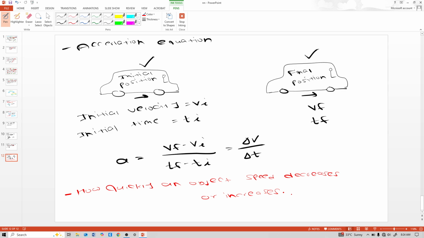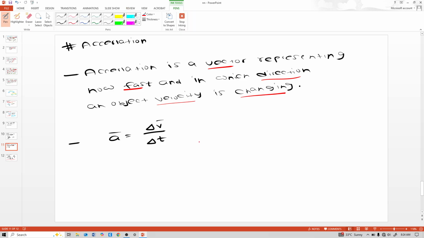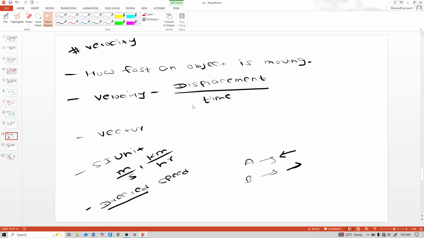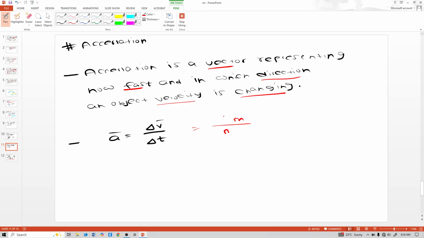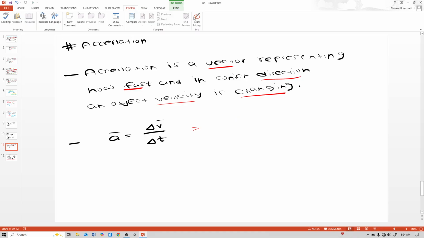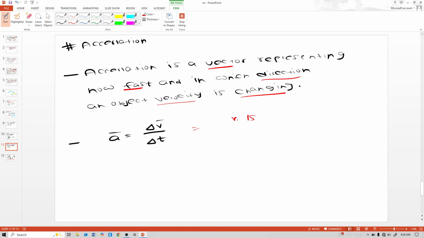So remember that it is a vector quantity, and the unit of acceleration is, see, the velocity unit is, wait for a second, what is the velocity unit? It is meter per second. So meter per second divided by second time, so it is meter per second square, the SI unit of acceleration.